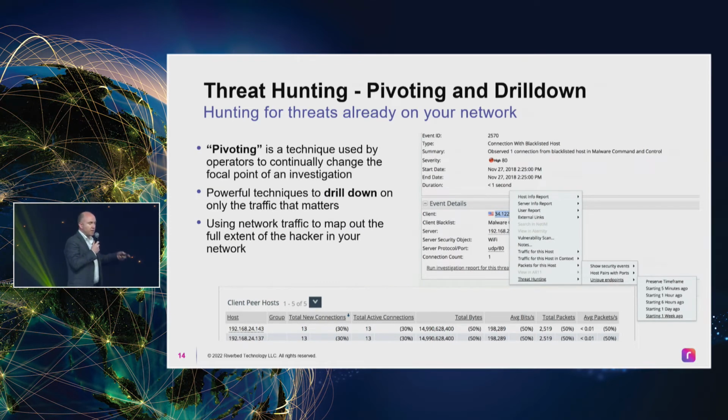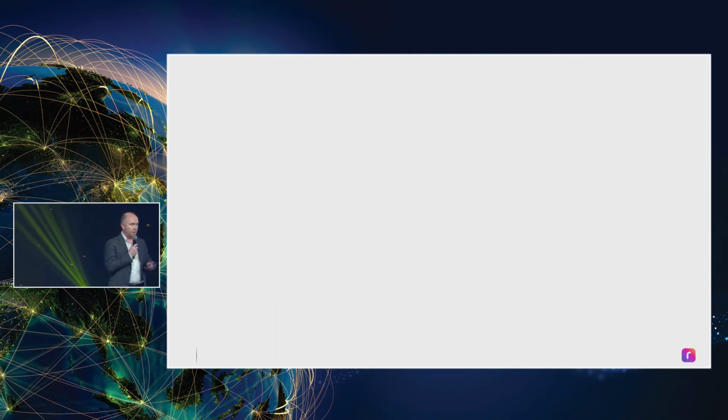And so another example of that is that we can use our network traffic we're collecting to map things out. And I'll show you an example of how we can map something like a worm out once we know that it's infected our systems. Okay, so one of those examples.